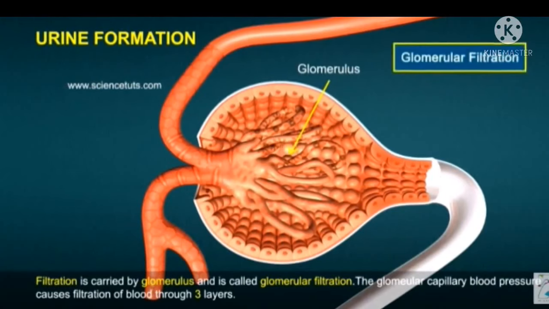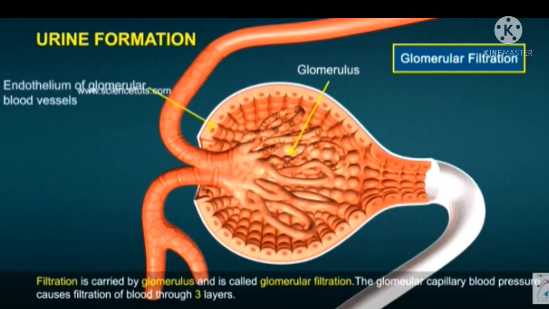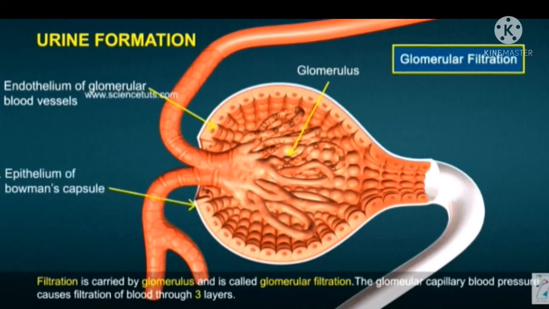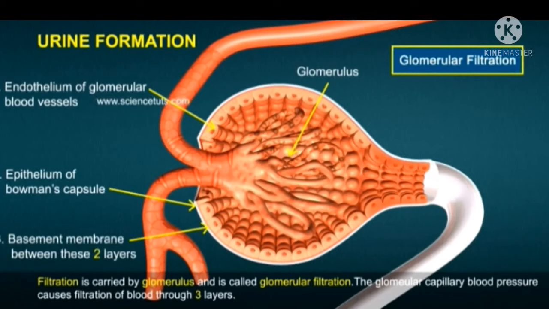The glomerular capillary blood pressure causes filtration of blood through three layers. The first one is the endothelium of glomerular blood vessels, the second one is the epithelium of Bowman's capsule, and the third one is the basement membrane between these two layers.